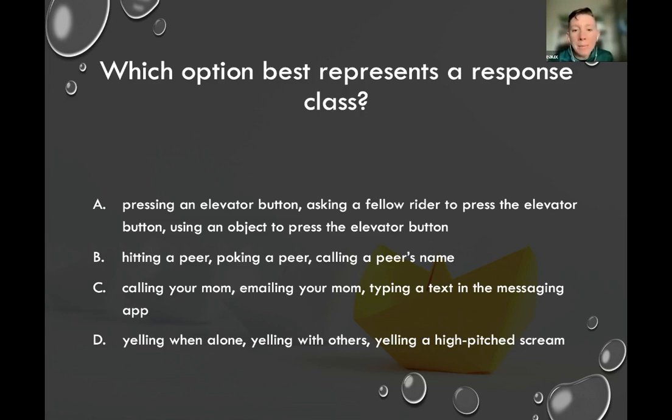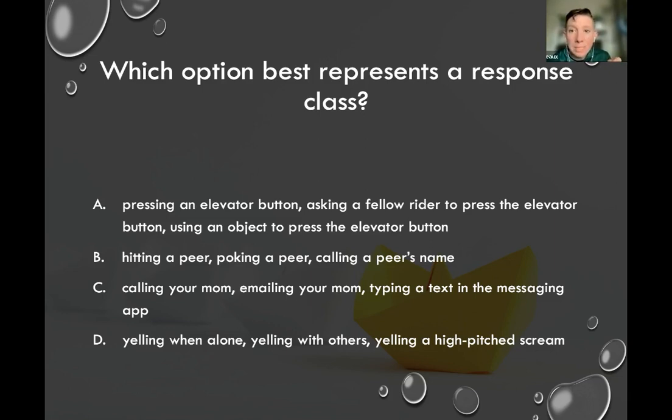So calling your mom, emailing your mom, and typing a text in the text messaging app. Now, remember, this third one doesn't say to your mom. So, although this might all result in having your mom respond to you, it's really different. Calling your mom results in the ability to talk to her, like verbally, vocally. Emailing your mom results in an email being sent to her, and then typing a text in the text message app actually doesn't result in either of those things because it's just hanging out there, like we didn't even hit enter. So even though those are all related to communication, those are different actual functions in the world.